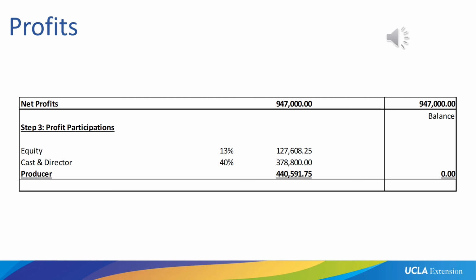Remember, the equity investor invested $4,042,500, which was 26.95%. So altogether, he would get 13% as a back-end profit participation, which is about 50% of that, if you round it up. The cast and director each are getting 20%, so altogether, they're getting 40% of our profit participation.